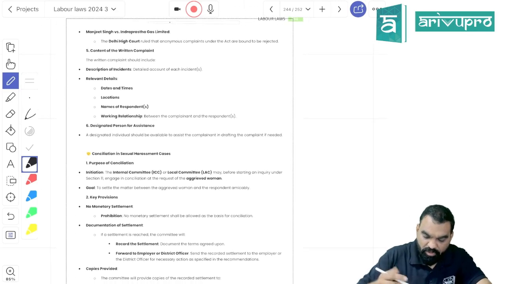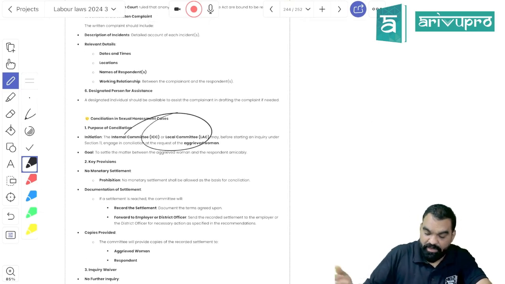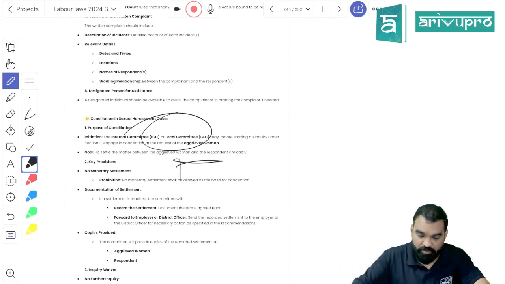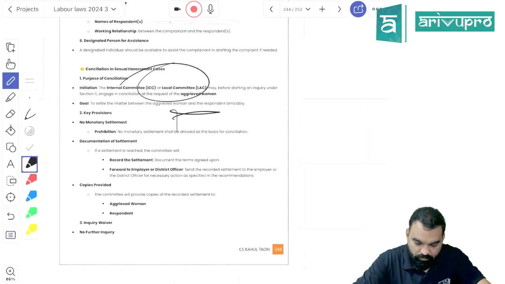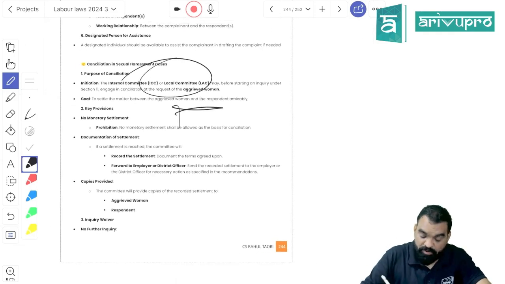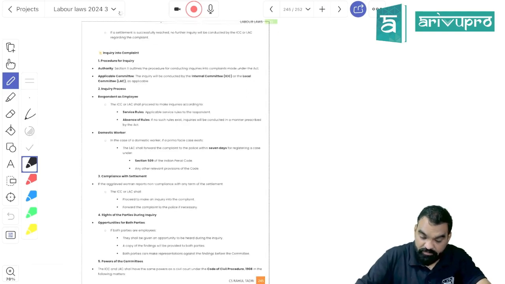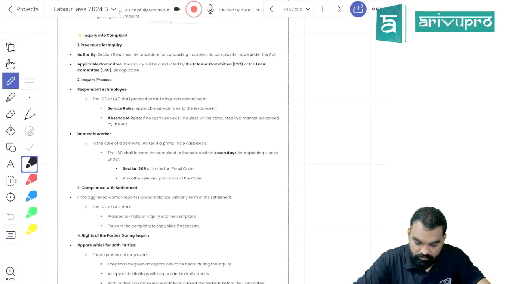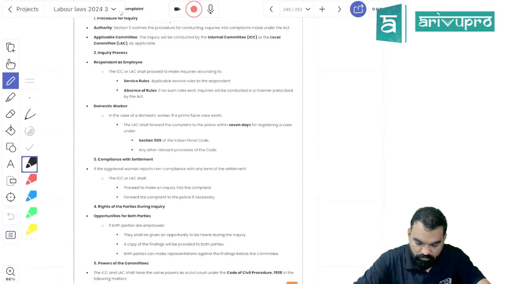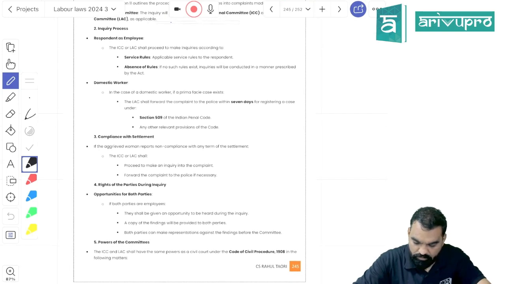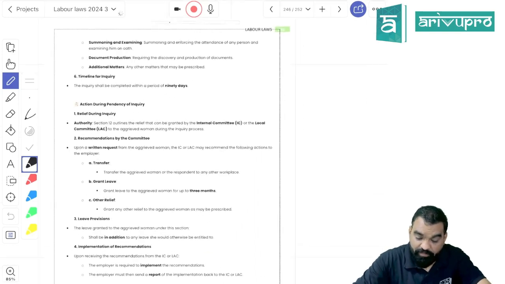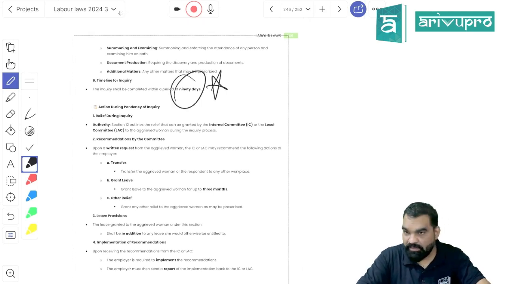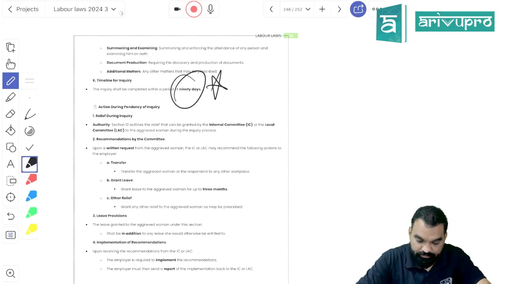Other than monetary compensation, if the aggrieved woman is willing to go for settlement, it is allowed, but not for money. And a copy of the settlement needs to be sent to the district officer. Both the committees will have all the powers of a civil court. The maximum period of inquiry is 90 days. Within 90 days the inquiry needs to be finished.